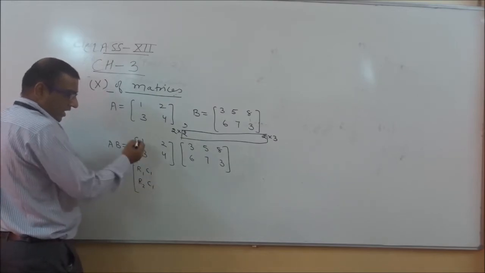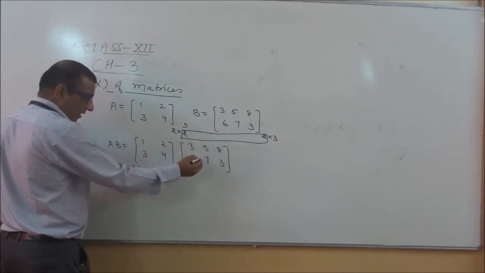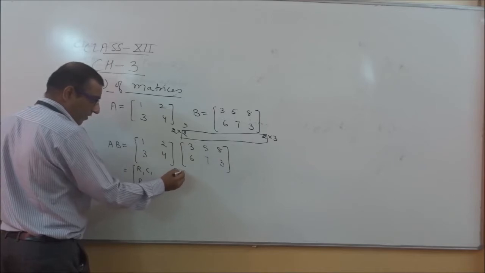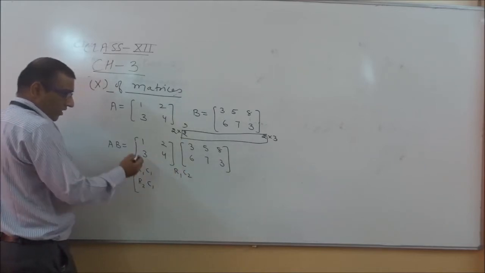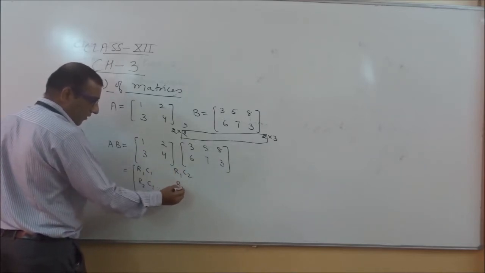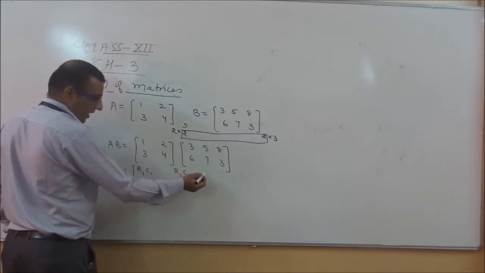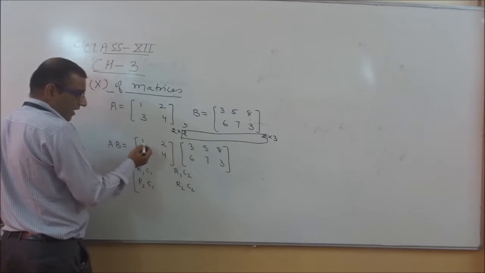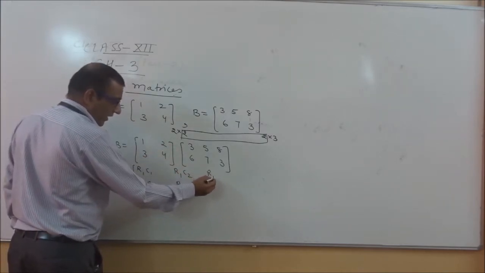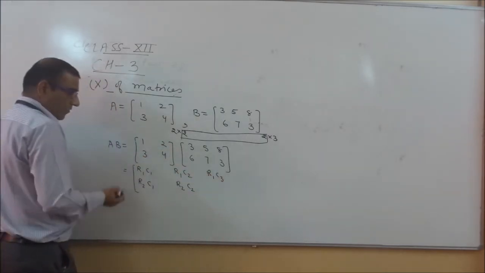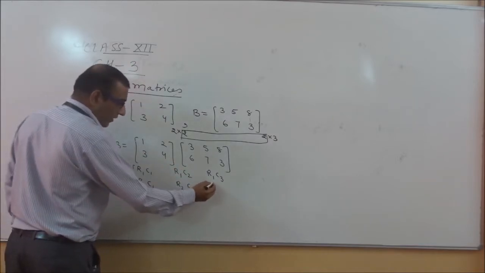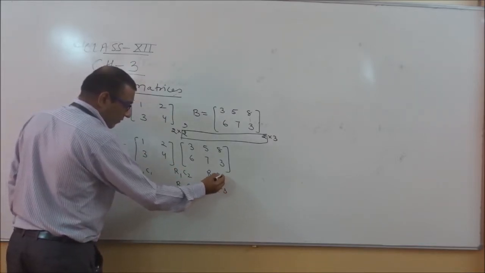Then, after some gap, again you come here: R1 multiplied by C2, write in the C2 column, again R2 multiplied by C2, write in the C2 column. Again take some gap, then R1 multiplied by C3 and R2 multiplied by C3, write in the C3 column.